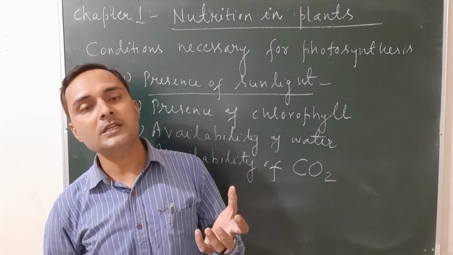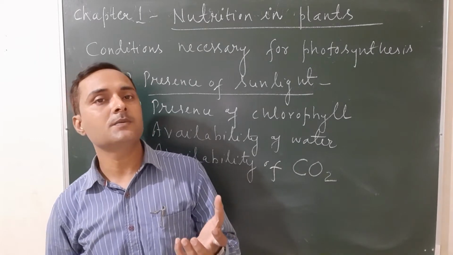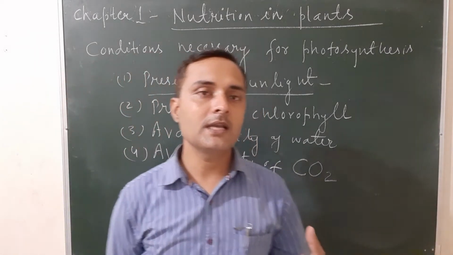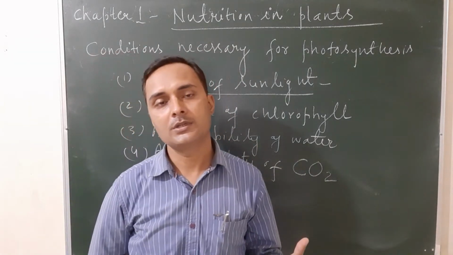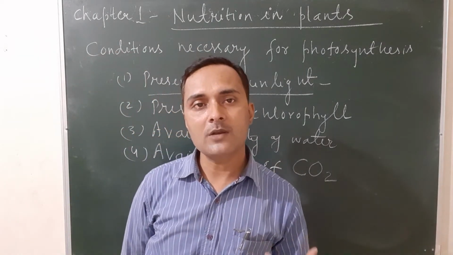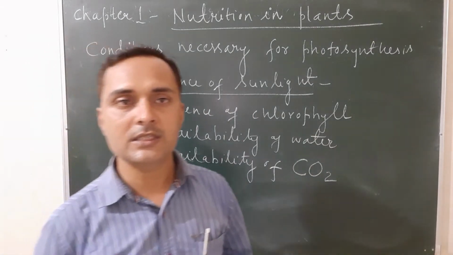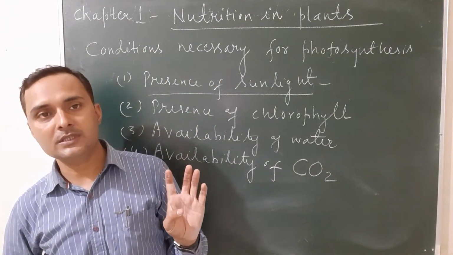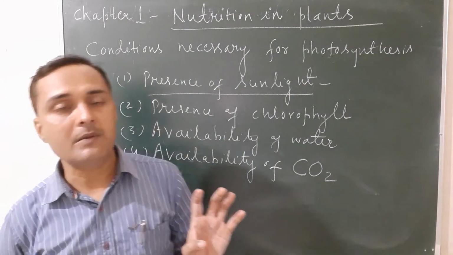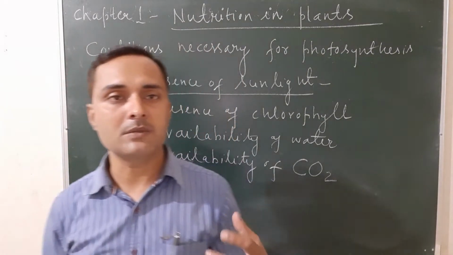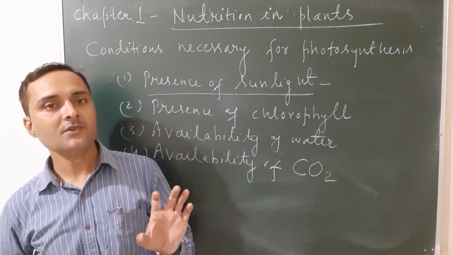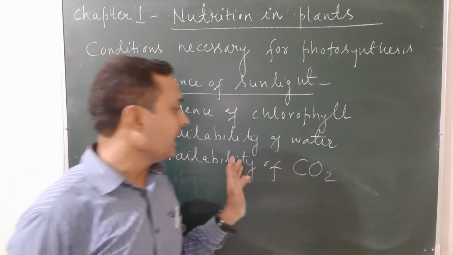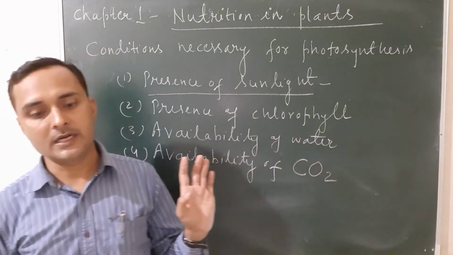The carbon dioxide gas helps in the synthesis of food; the carbon dioxide combines with the water. As a result, the food is produced. So there are four requirements, that is conditions, for photosynthesis: availability of sunlight from the sun, availability of chlorophyll, that is the green part of the plant, especially the leaf, availability of water, and availability of carbon dioxide.